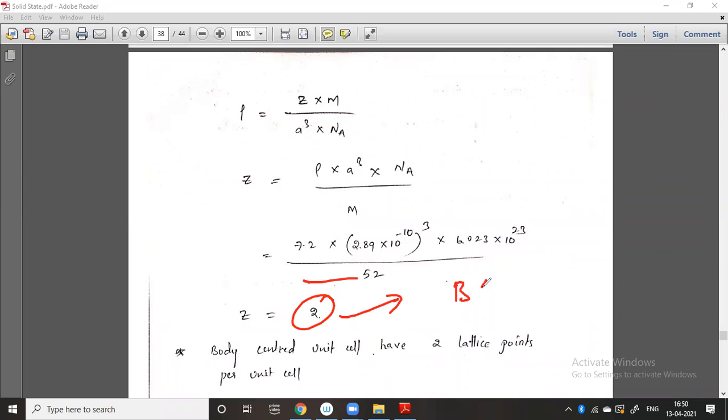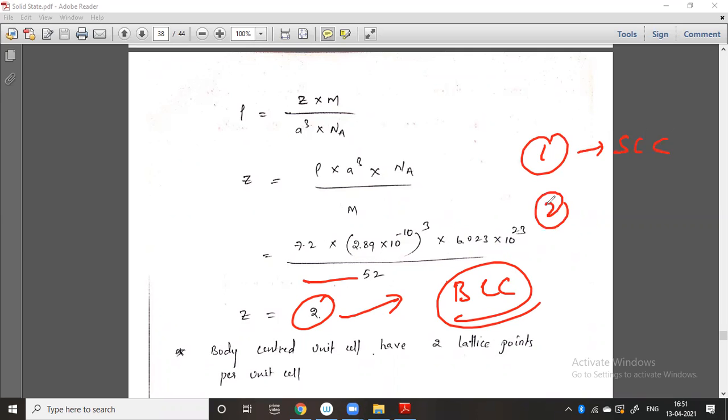If it comes out as 2, definitely it is BCC. If it is 1, then SCC, that is simple cubic crystal. If it is 2, definitely it is BCC. If it is 4, FCC. So like this you should remember all these 3 unit cells.